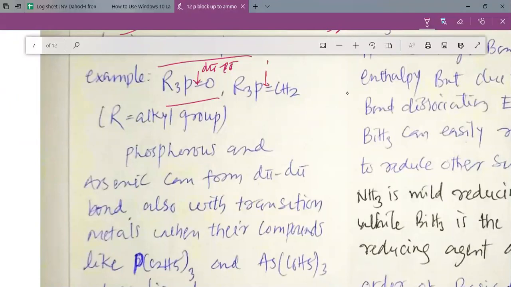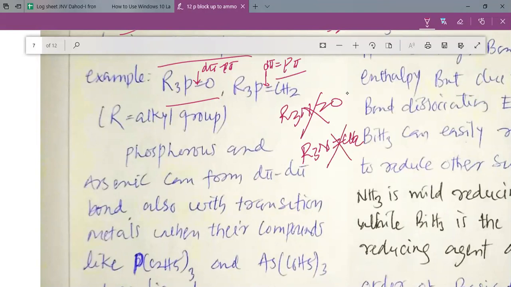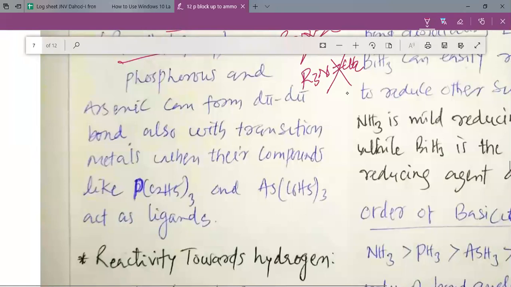This is the multiple bond of the d orbital of phosphorus and the p orbital of carbon. So again, this is possible due to the d pi p pi kind of bond, and that is why R3N=O is not possible, or R3N=CH2. These kinds of compounds are not possible in the case of nitrogen. This R represents the alkyl group, that may be CH3, C2H5 and so on.